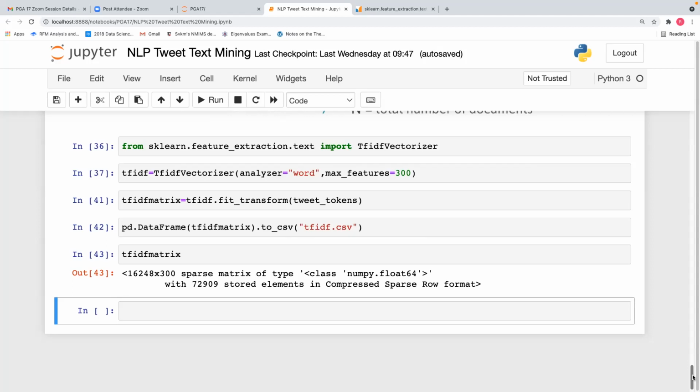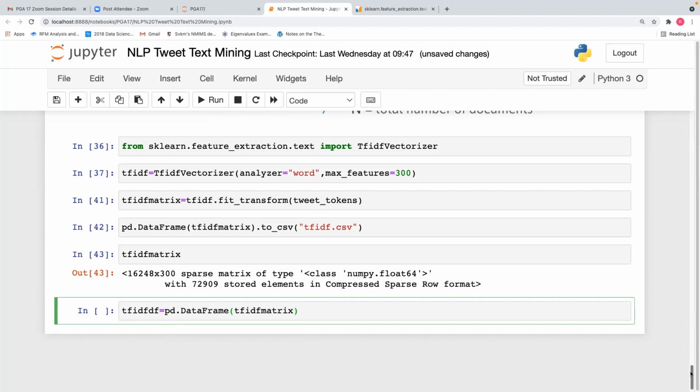So TF IDF matrix. TF IDF is equal to pd dot DataFrame of the TF IDF matrix. Tweet tokens, count vectorizer was applied to that, sir. Our same tweet tokens we are using, but how would you do TF IDF vectorizer without applying count vectorizer?